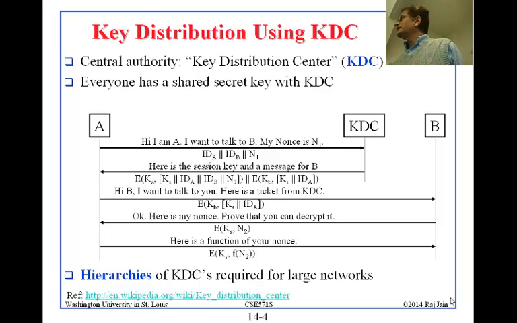Okay? So B sends back E, KS, N2. What that means is it takes another nonce, encrypts it with the session key, and sends it back. Now A has the session key, so it can decrypt that and send it back saying that yes, I understand, and here is your number. You understand why all this is necessary? Because nobody else can take these things and play with them.